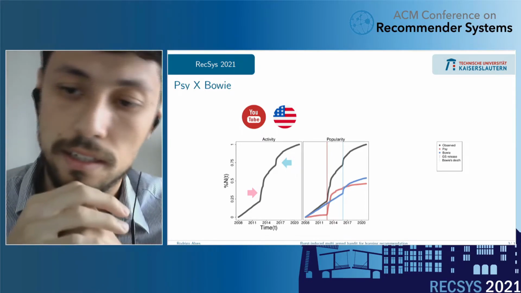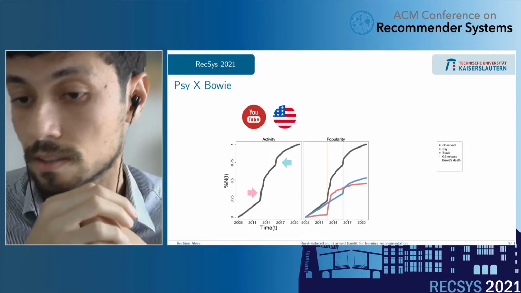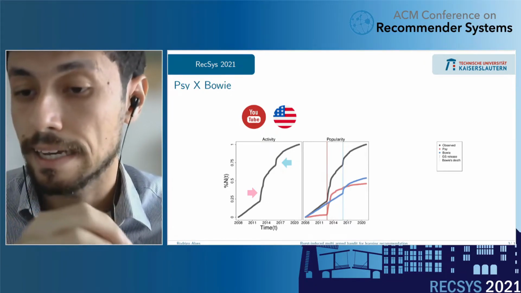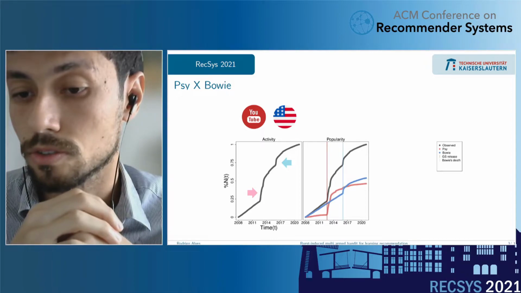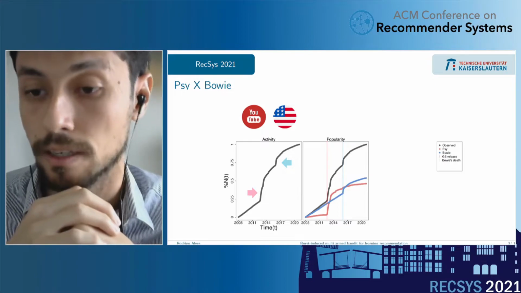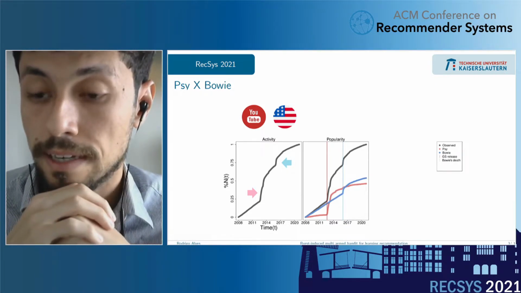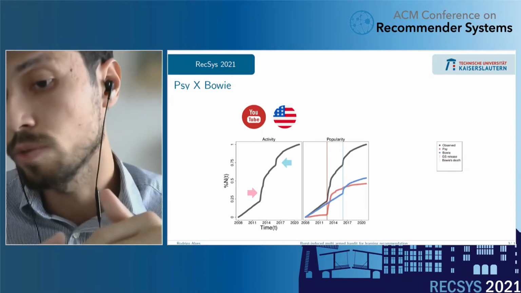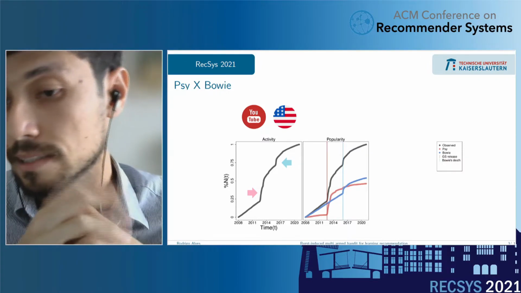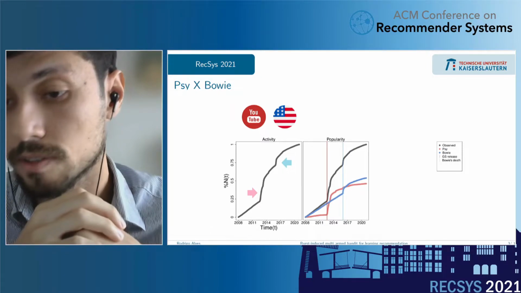This first vertical line is actually the release of the Gangnam Style music video on YouTube. It was a video that had an unprecedented number of views on YouTube. Google needed to change the view counter because of this hit. Because of this, we can see this huge burst around 2012. And the second is the unfortunate death of David Bowie, which happened in 2016.